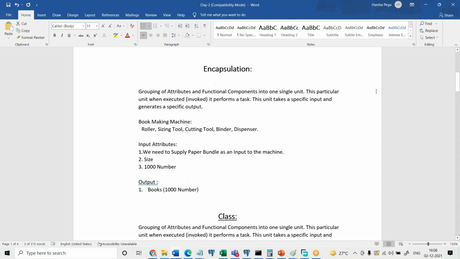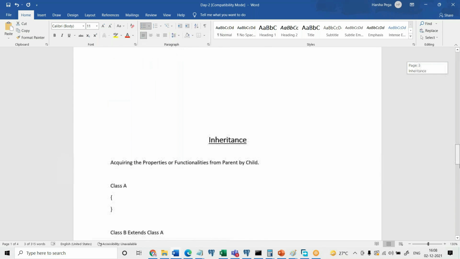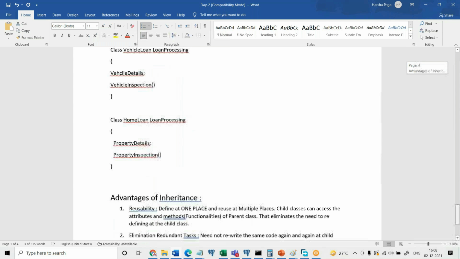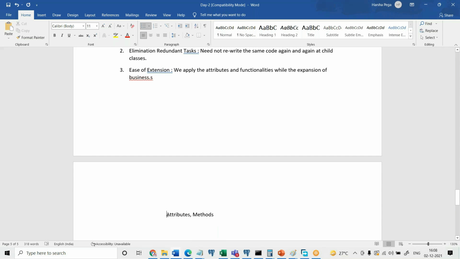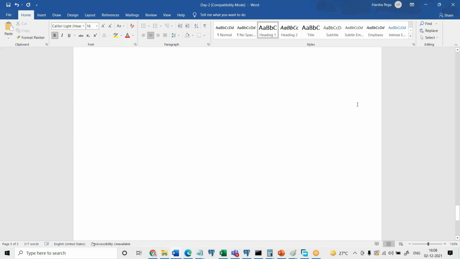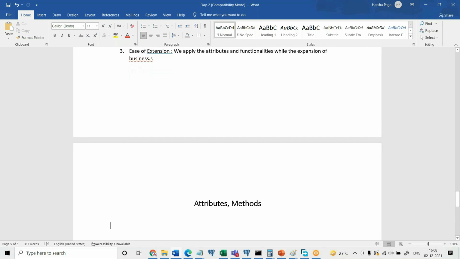See, encapsulation means it is grouping of attributes. So what is the meaning of attribute and what is the meaning of method? Technically you are calling this as attributes and methods. What is the meaning of those? What is the importance to have attributes, Chapandi? So in any business, every business, you have some attributes and methods will be there.